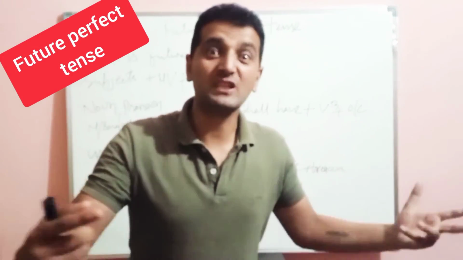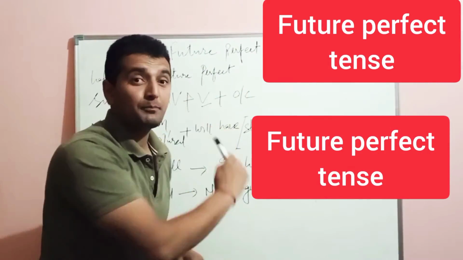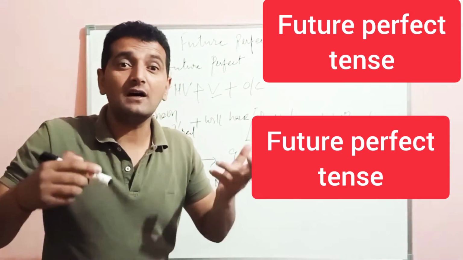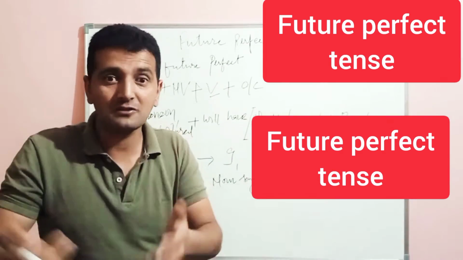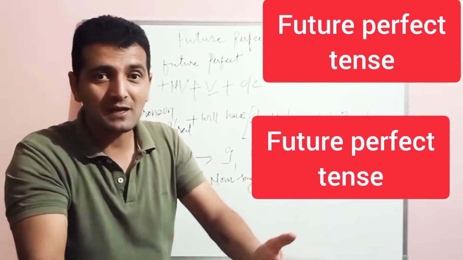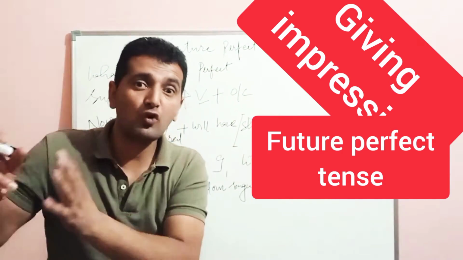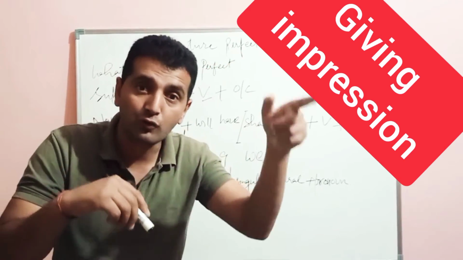I'm back with a new topic, and today's topic is, as you can see here, future perfect tense. What is future perfect tense? Actually, this is a kind of sentence in which we convey the action and the timing. What kind of timing? It gives us the sense of completion of the action at a certain point of time in the future.